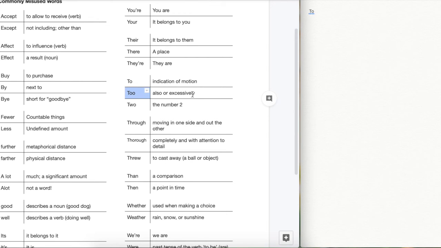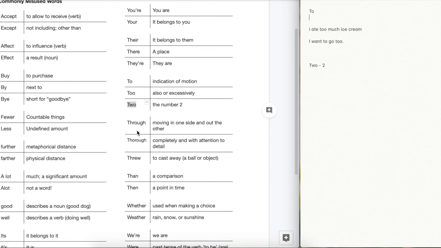Whereas too with two O's is to show something is excessive or too much, or in addition to. So for example, we might say, I ate too much ice cream. Or I want to go too. Okay, these are ways that we would use too. We use to way so much more than too. Okay. Two, this one we use a lot, but it only means one thing. Two is just a number. That's it. That's all it is. So the main confusion is between to and too.